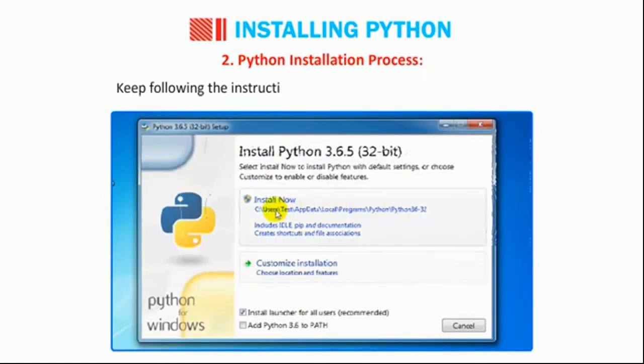Keep following the instructions and keep clicking on the next button.